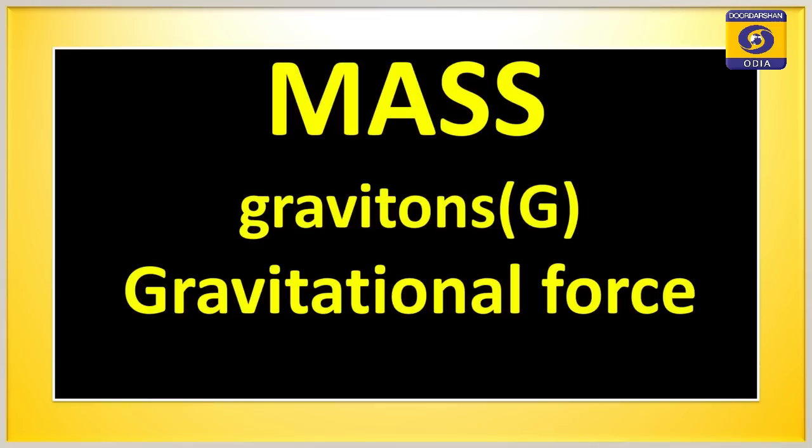It is also known as a fundamental charge of matter. Due to mass of a body, we get gravitational force or interaction between two masses. They are mediated by gravitons. The field particles are gravitons, which are massless. Therefore, gravitational force has range equal to infinity. It is the weakest among all the interactions present.